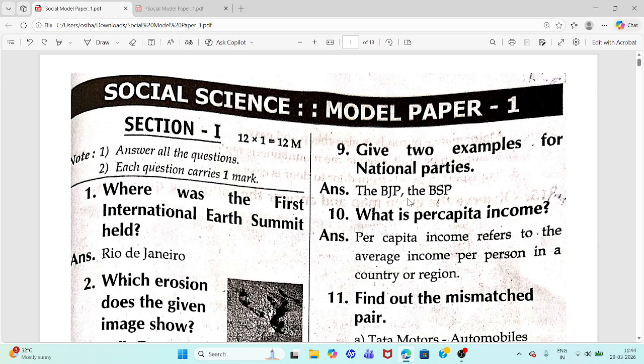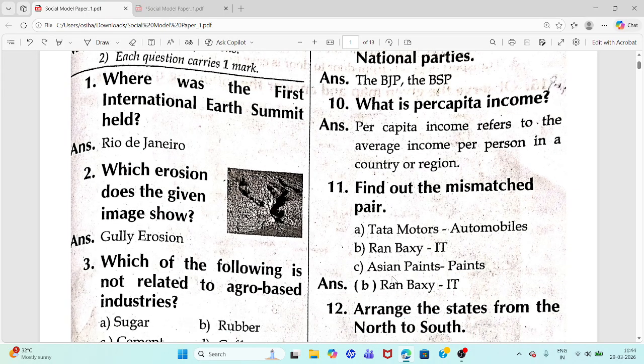Ninth question. Give two examples for national parties. Answer: The BJP, the BSP. Tenth question. What is per capita income? This question is also very important, so learn this. Answer: Per capita income refers to the average income per person in a country or region.